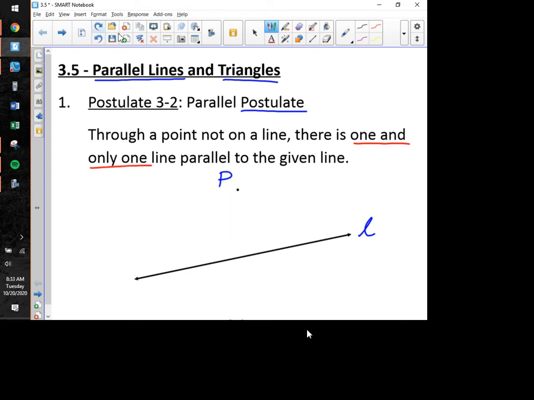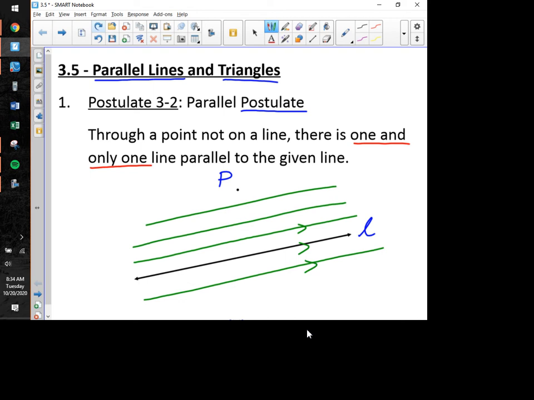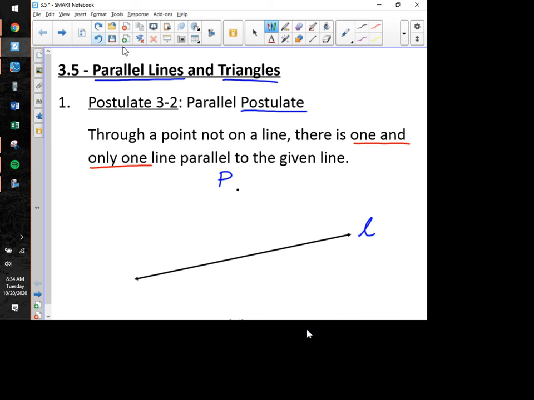Furthermore, there are an infinite number of lines that we could draw that are parallel to line L. For example, I could draw one line here that's parallel to line L. I could draw another line here parallel to L, and one here, and one here, and one here, and one here, and I could sit here all day long and continue to draw lines that are parallel to L. There's an infinite number of those. So there's an infinite number of lines that pass through P, which I drew in red a moment ago, and an infinite number of lines that are parallel to L, which I have in green here, but there is only one line, everybody, that does both of those things simultaneously.